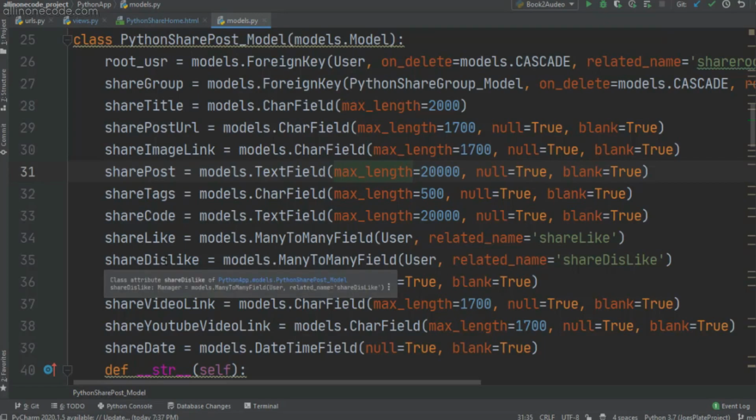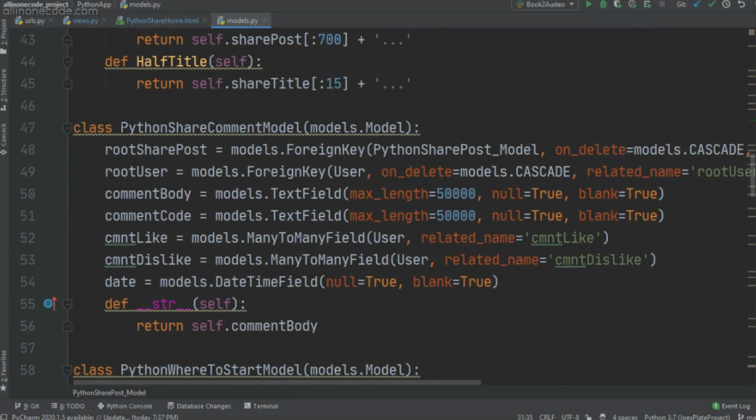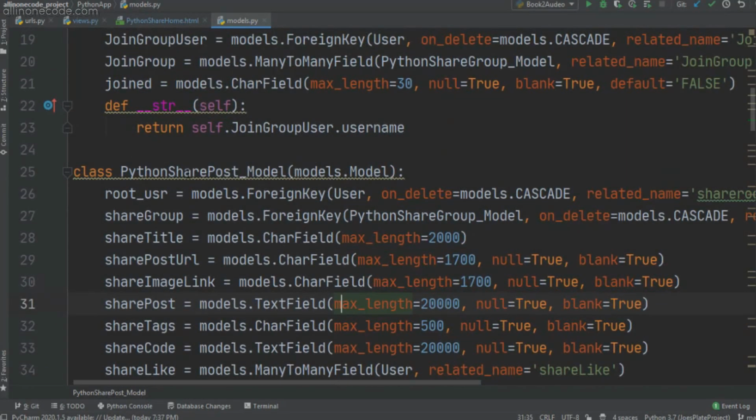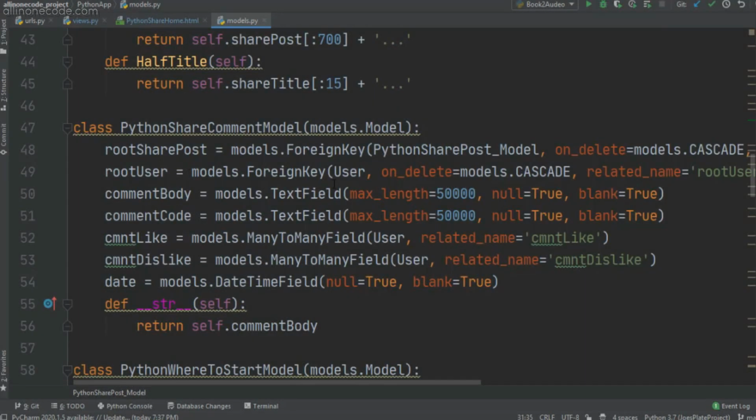Okay, our last model is the Python share comment model. So I created the model to comment on that particular post. The first one is root share post, which is nothing but the Python share post model, this model. So we can comment in that particular model. And the second one is root user, which is nothing but the user who is commenting, and that's why I use the user model related to this Python share comment model. The third one is comment body, code, like, dislike, and date.